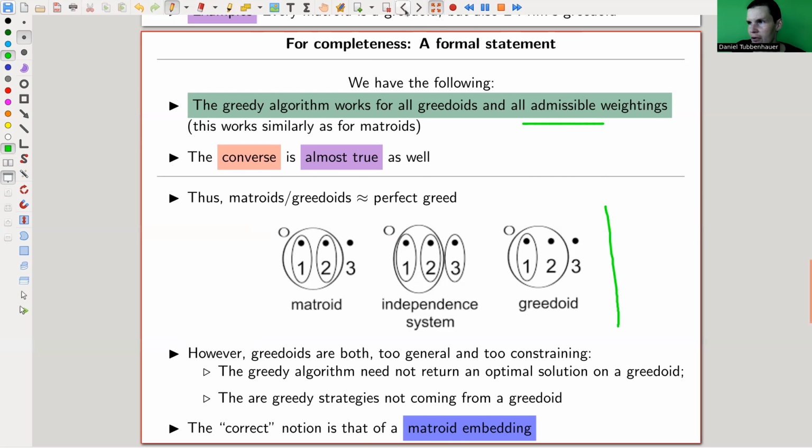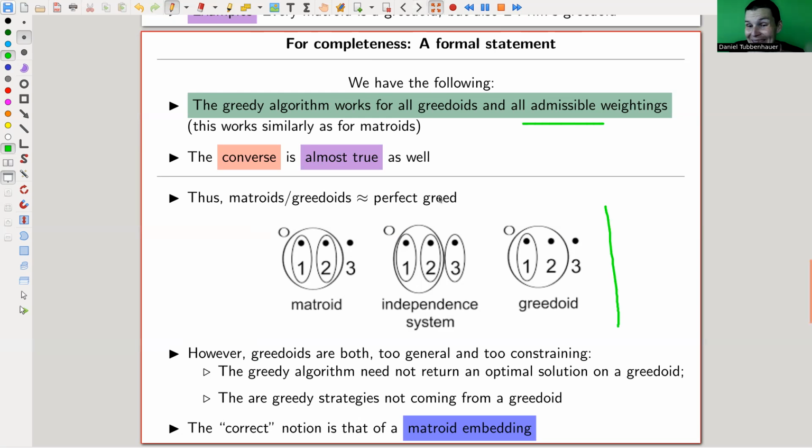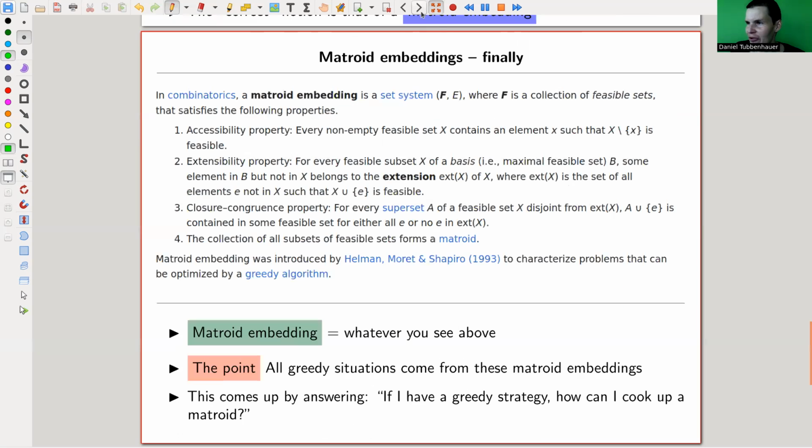For a Greedoid, you just weaken the condition of what the set of linear independent sets is supposed to be, and that's essentially it. But for a matroid embedding, I just put the definition here. As you can see, it's certainly longer and more difficult.